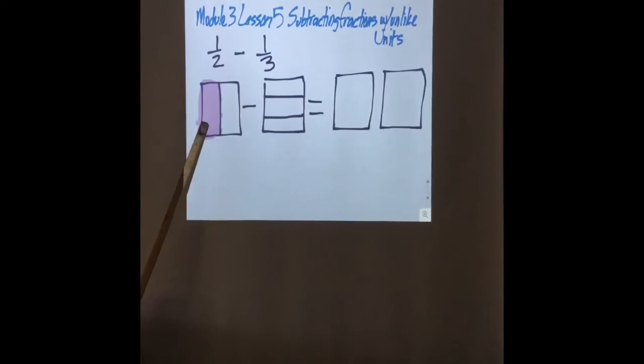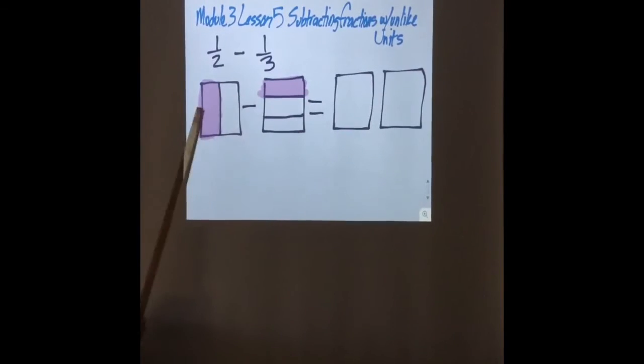Which is larger, a half or a third? A half. When the number on the bottom is smaller, it's a bigger piece. Sounds weird, doesn't it? It's the opposite of what we think. Now, how many of these do I want to shade in? One. I'm going to shade in one. All right. Can I take this away from this? No, I can't, because I don't know how to do that.